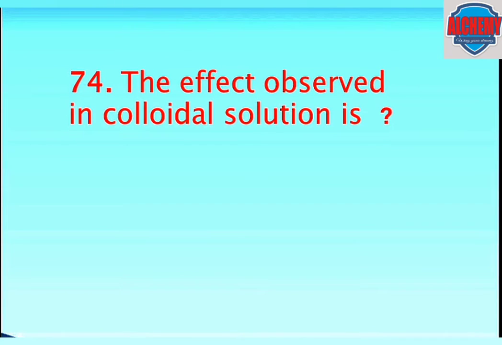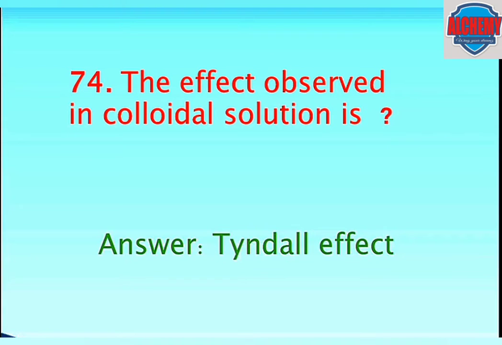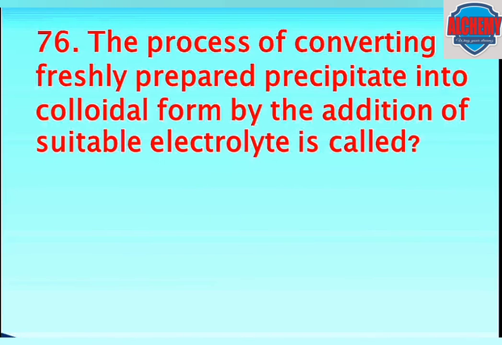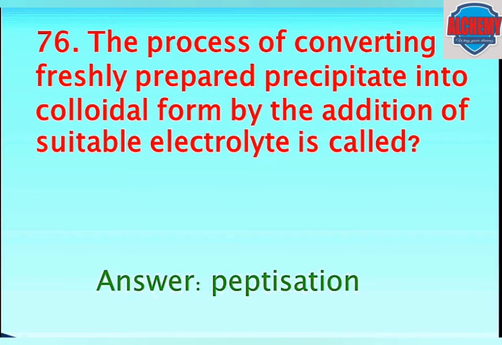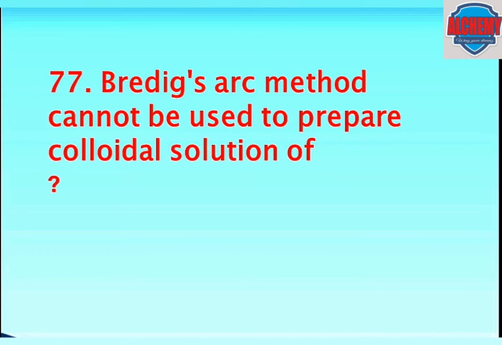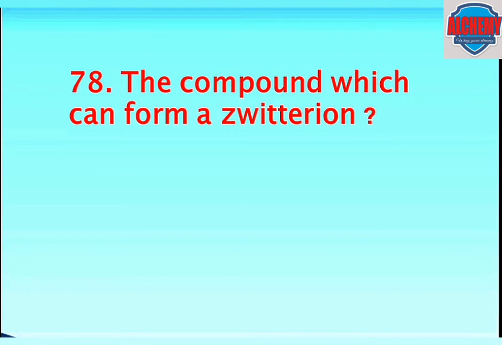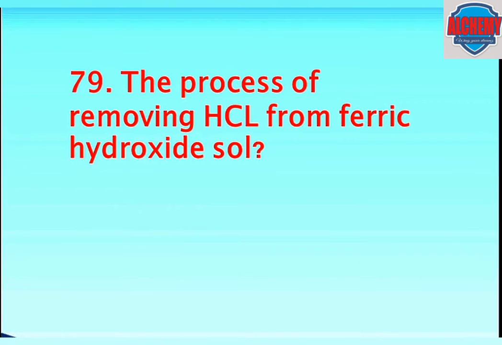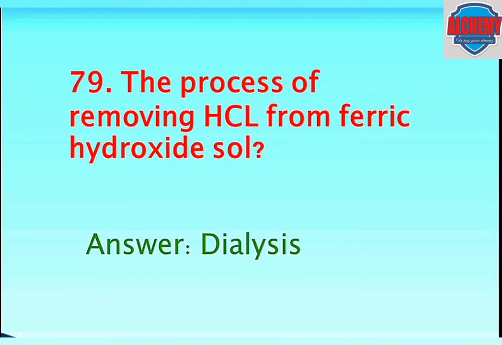An example of lyophilic sol is starch dispersed in hot water. The effect observed in colloidal solution is Tyndall effect. Difference between colloids and crystalloids is particle size. The process of converting a freshly prepared precipitate into colloidal form by addition of suitable electrolyte is called peptization. Bredig's arc method cannot be used to prepare colloidal solution of iron. A compound which can form a zwitterion is amino acids, example glycine. The process of removing HCl from ferric hydroxide sol is dialysis.